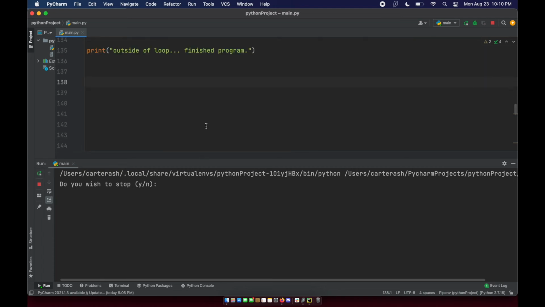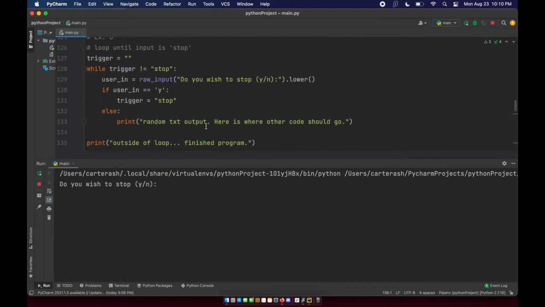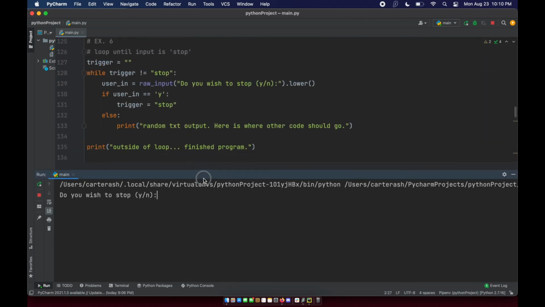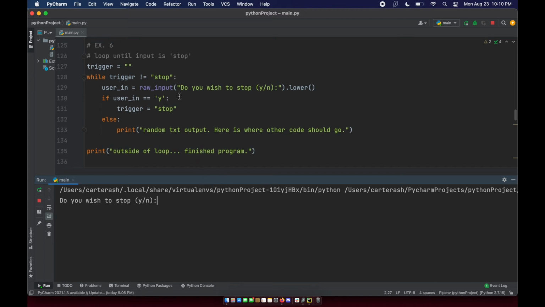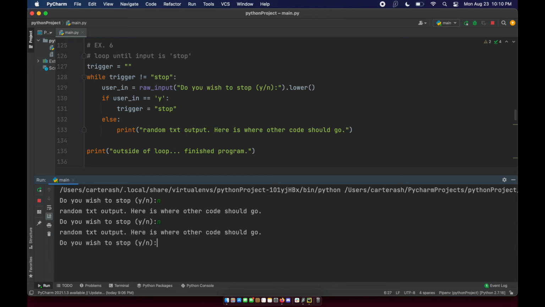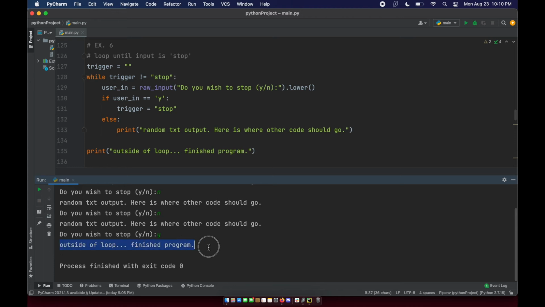Again, you're going to see that the while loop is nice to make a kind of gatekeeping or continuation of your code. So do you wish to stop the program? No. Random text output, here's where the rest of your code would go. Do you wish to stop the program? Yes, I do wish to stop the program. Actually, no, let's say no again. Let's say no again. And now we'll say yes, we want to stop the program. And you can see stop the program outside a loop.